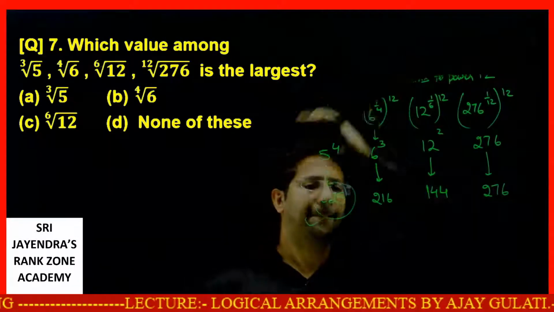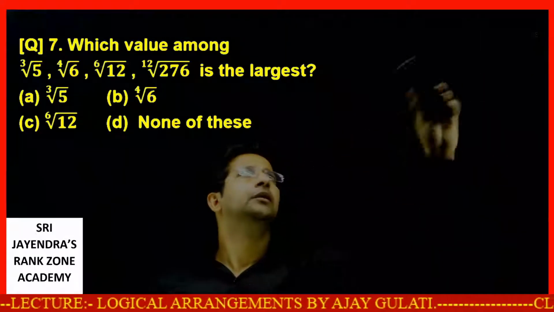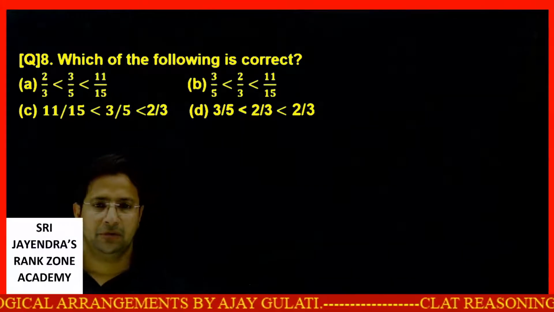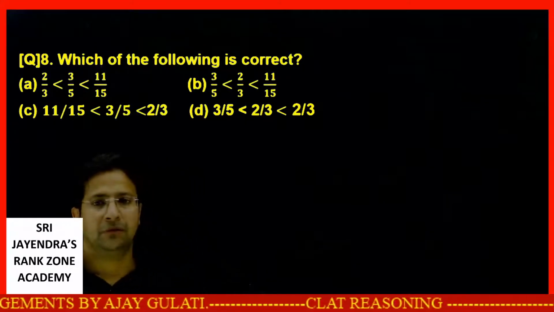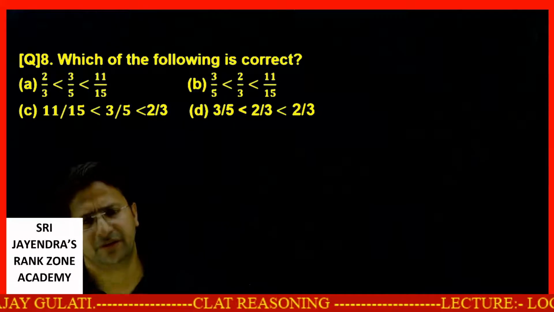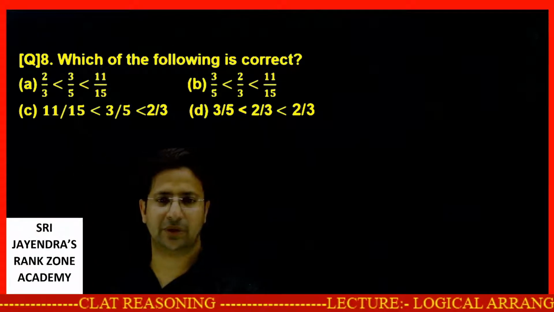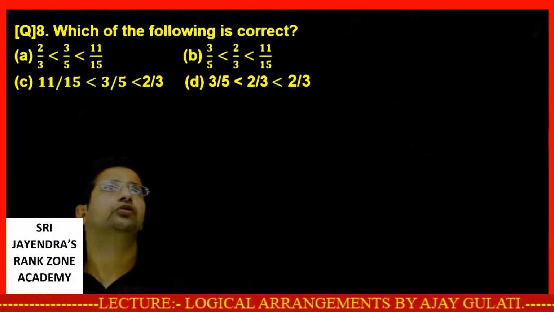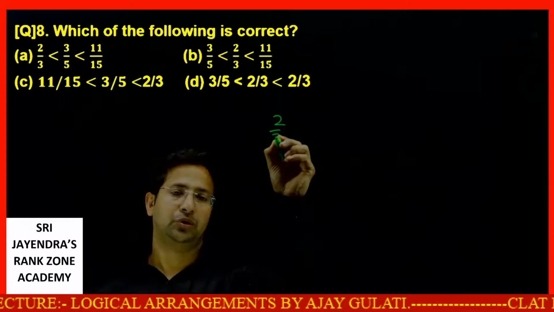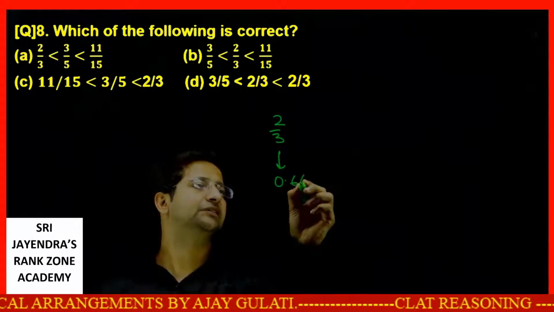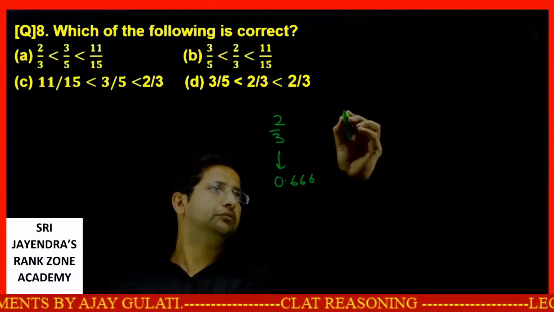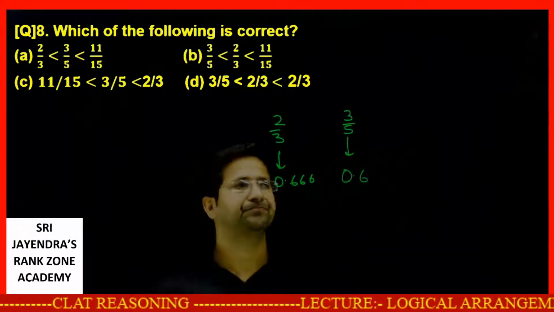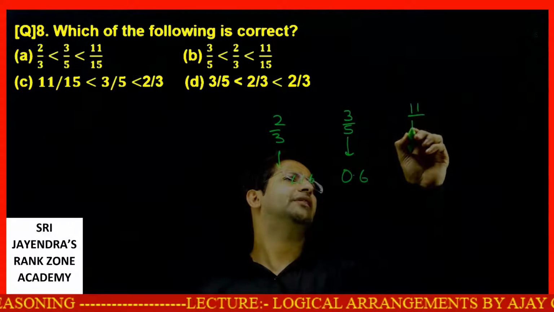Let me rub this before. Which of the following is correct? We are given basically 3 fractions, and they are being arranged in whatever order. We need to tell which arrangement is the correct one. Okay, so dear students, what we do is, let's write down the values. One value is 2 by 3, 2 by 3 precisely means 0.666. One value is 3 by 5. This is exactly 0.6. The other value is 11 by 15.